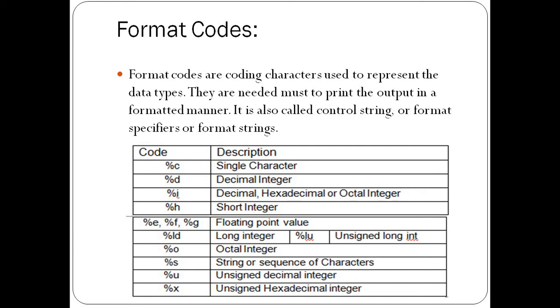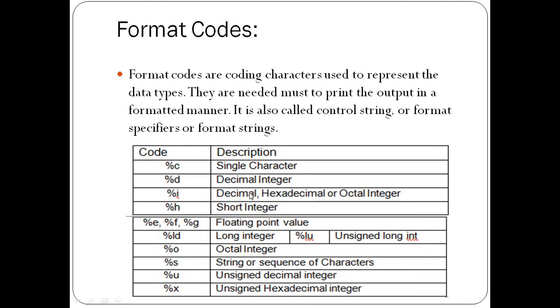And those format specifiers are used in which functions? Input and output functions, for taking the formatted input from the user at runtime and to display the formatted output at runtime. So which format codes are available to represent a particular data type in C language? For representing a single character, we need to use the %c format specifier for the character data type, %d for integer data type, %i for decimal, hexadecimal or octal integer.